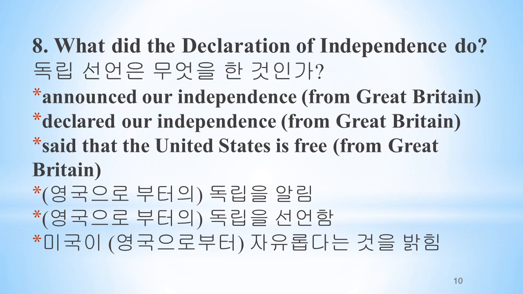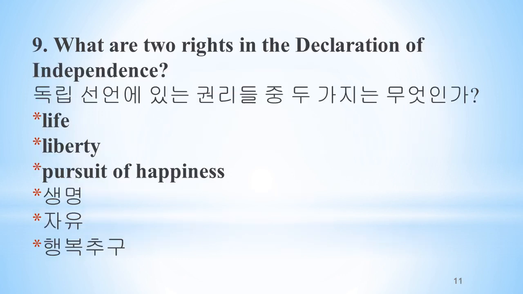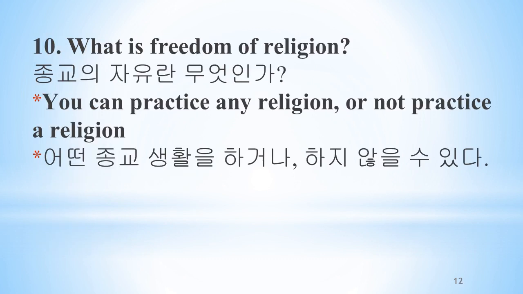What did the Declaration of Independence do? Announced our independence from Great Britain. Declared our independence from Great Britain. Said that the United States is free from Great Britain. What are two rights in the Declaration of Independence? Life, liberty, pursuit of happiness. What is freedom of religion? You can practice any religion or not practice a religion.